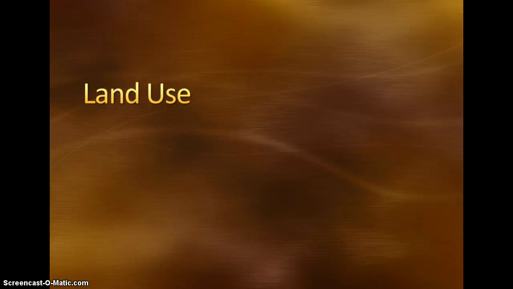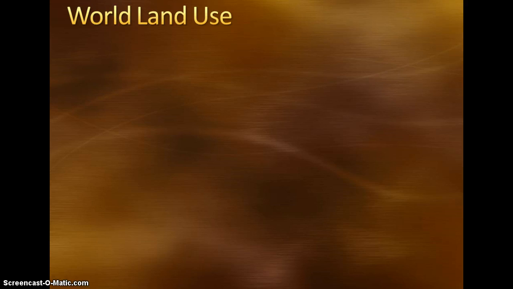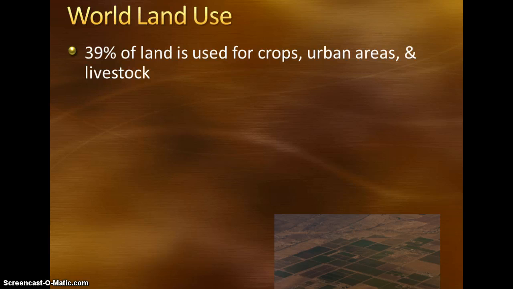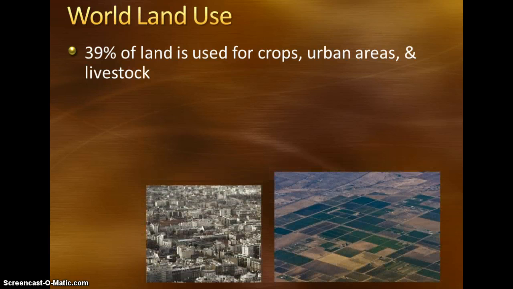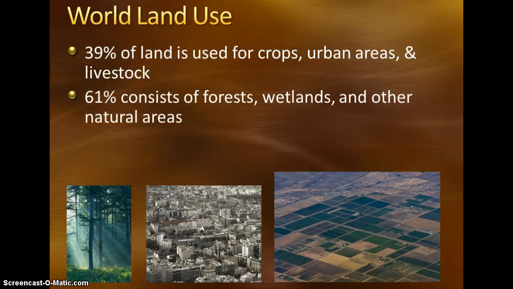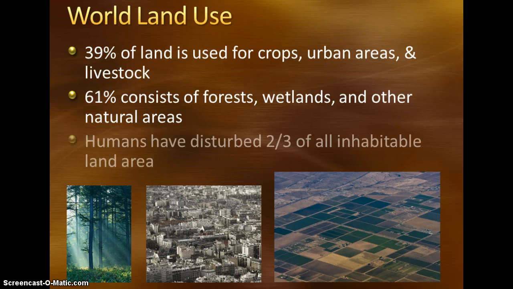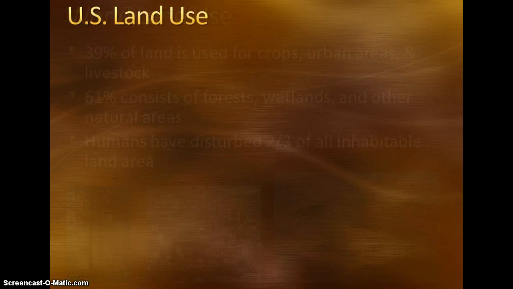Our next and last concept in Unit 3 is land use. When we take a look at the land use across the world, we know that 39% of our land is currently being used for crops, urban areas, and livestock. The remaining 61% consists of forests, wetlands, and other natural areas. And what this means is that we as humans have disturbed about 2/3 of all inhabitable land area for ourselves.